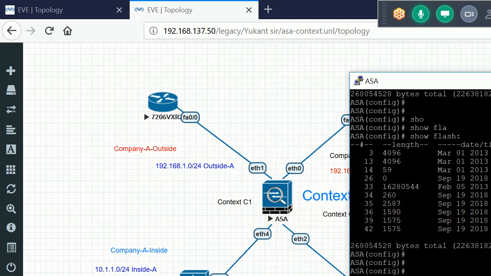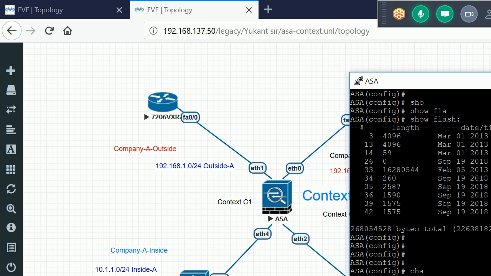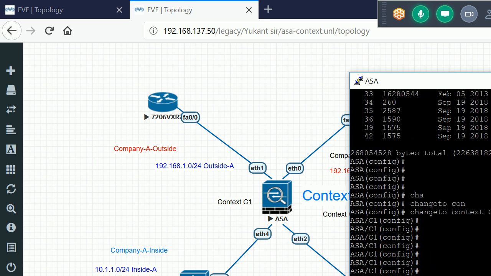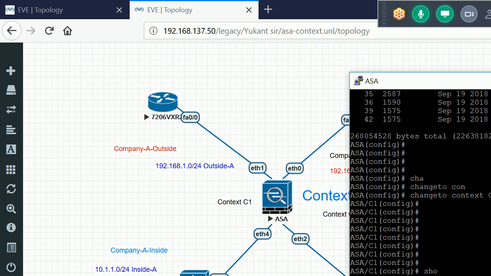Now next what I am going to do is configure the IP address, routing, everything, ACLs, NAT, from the admin context only. So for that I'll use this command, change to context C1. So now I am in context C1. Now if I run this command, interface IP brief.